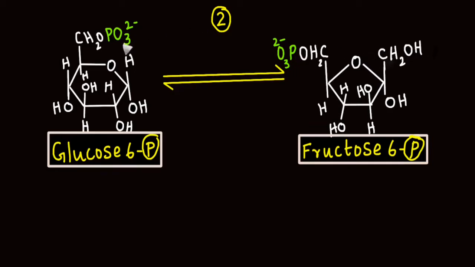If you look at the structure of glucose 6-phosphate, it was able to bind with only one phosphate because only one carbon was available outside the ring. Whereas here, 2 carbons, carbon 1 and carbon 6, are lying outside the ring. Already carbon 6 contains one phosphate. Now, this carbon is also available so that it can bind with another phosphate.